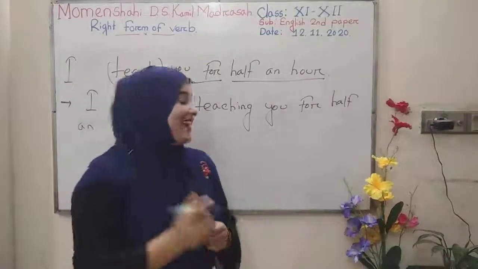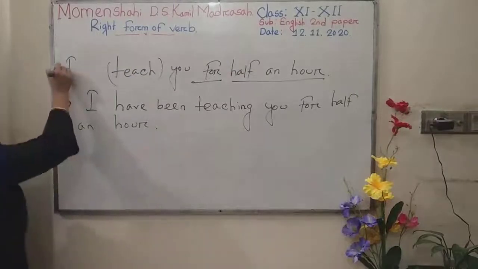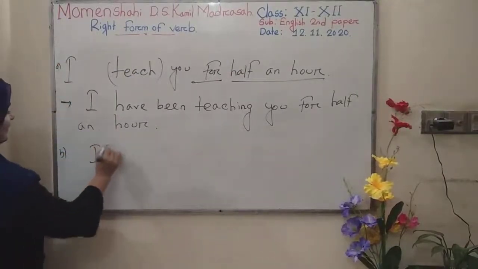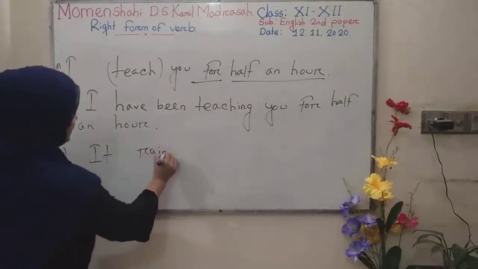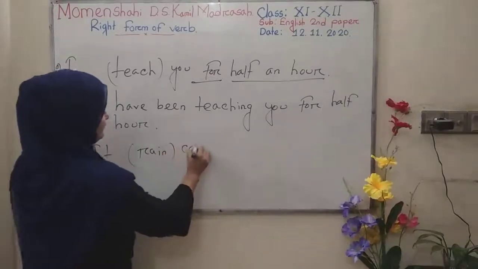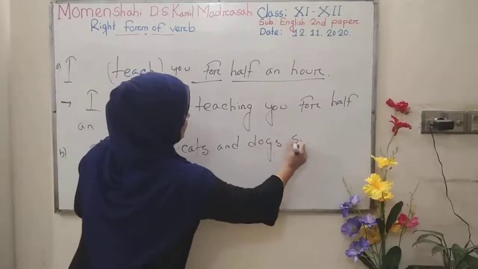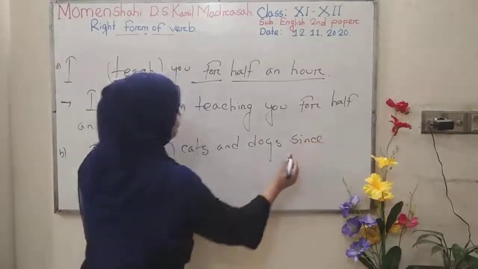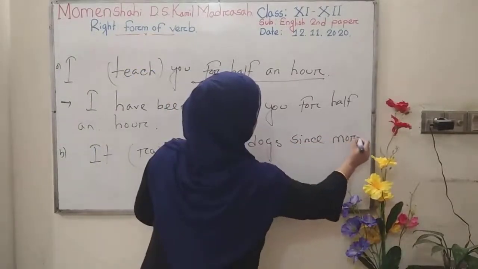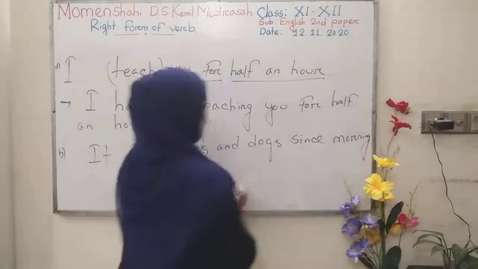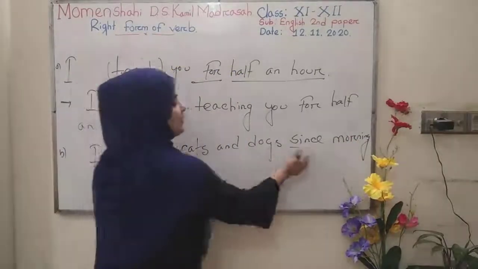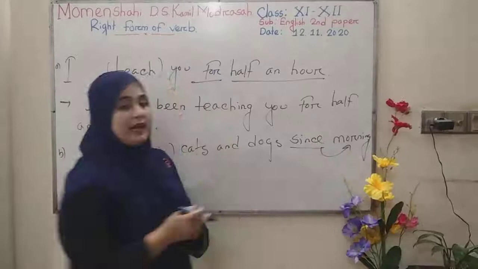Okay? Okay, I am giving another example. That is, it rained cats and dogs since morning. Okay? Look, here also since and then time.